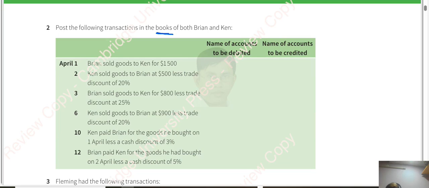But here they have asked you to write the name of account to be debited and the name of account to be credited. But whose books? Are these related to Brian or to Ken? So what is the best remedy? For the time being, we will consider this as the books of Brian, and for Ken we will write separately here.